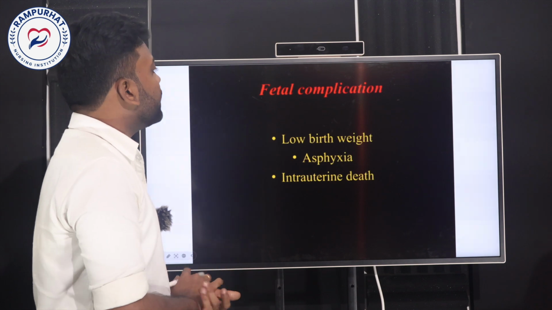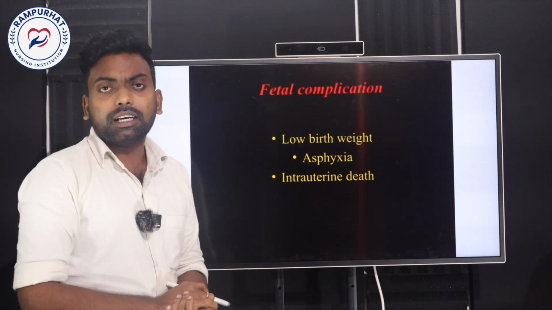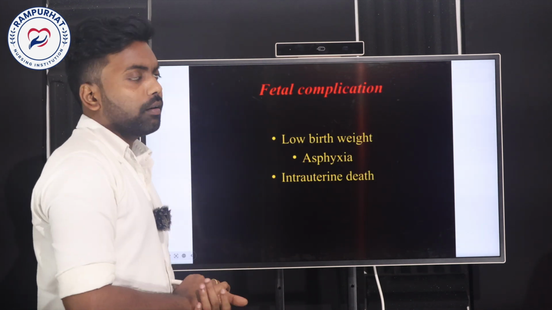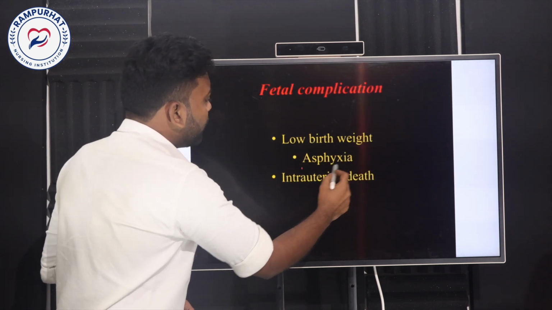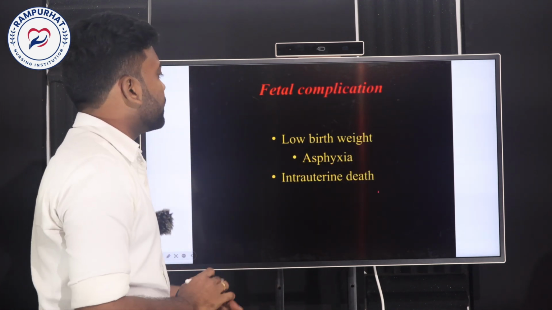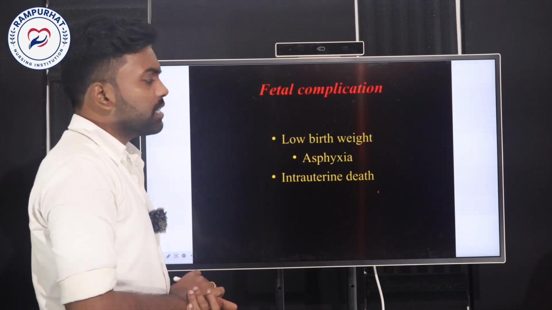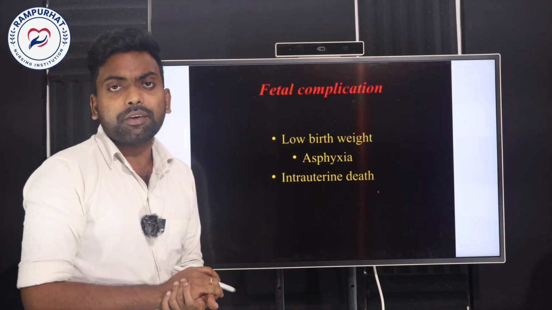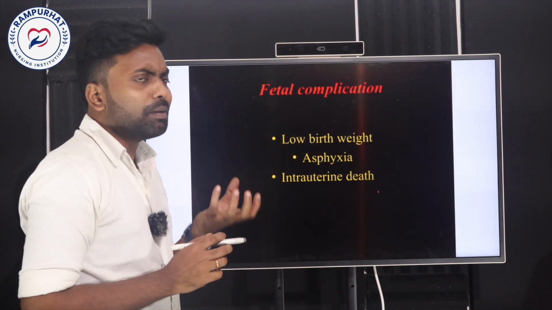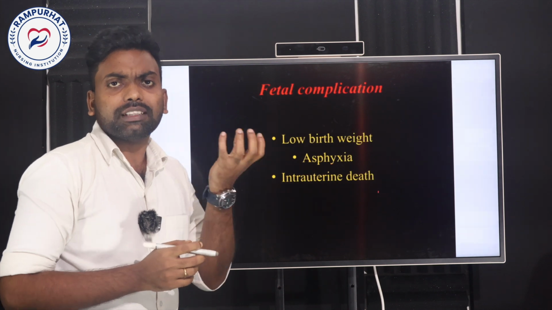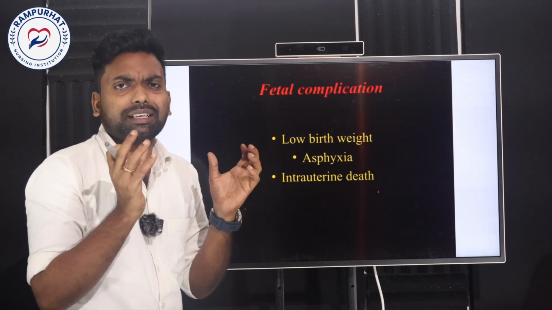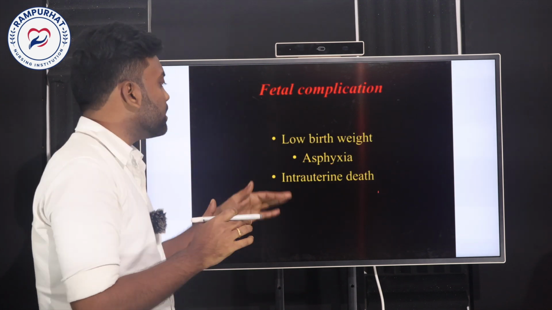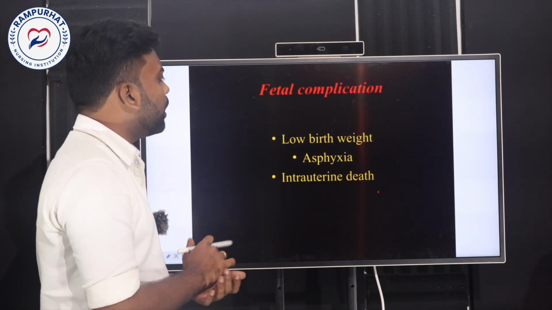And what complications can we see for the baby, as well as the fetus? Here, 3 kinds of complications we can rarely see. The first one is low birth weight. Yes, when there is a placenta previa, the nourishment and supplementation that the baby gets from the placenta may be disturbed. In such a case, the baby will have low birth weight.